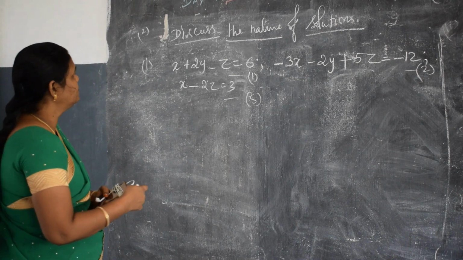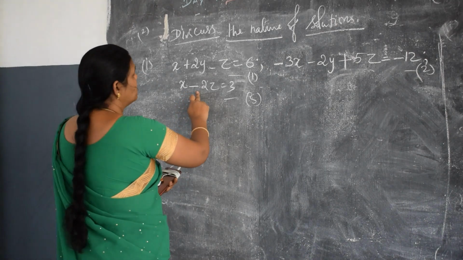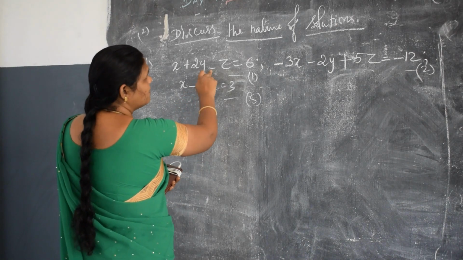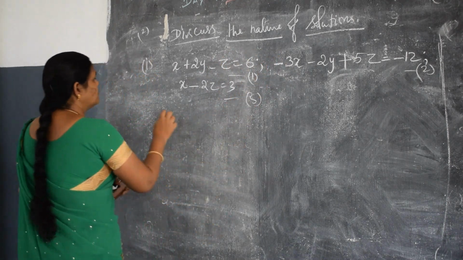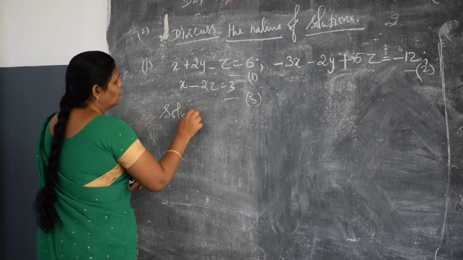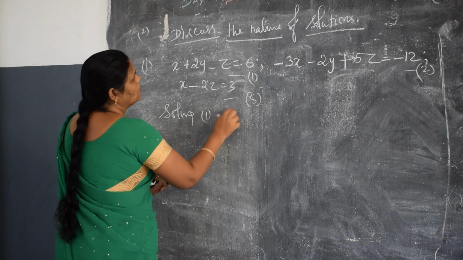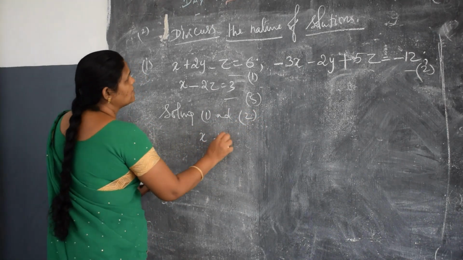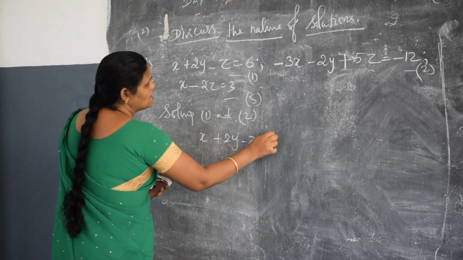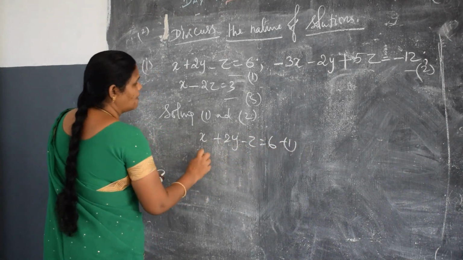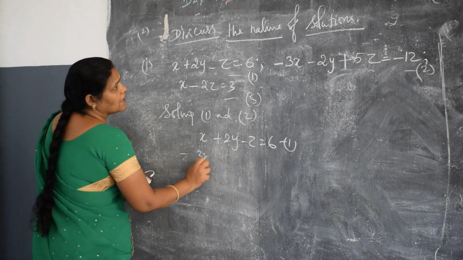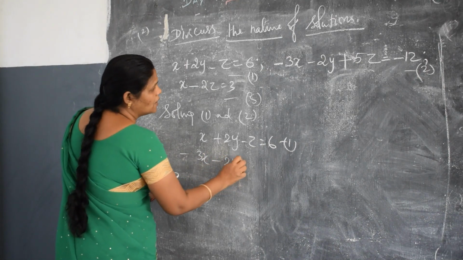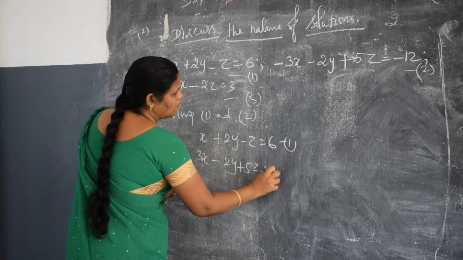In this one, the term y is absent in the third equation. So first we will solve 1 and 2. Equation 1 is x plus 2y minus z is equal to 6, and equation 2 is minus 3x minus 2y plus 5z is equal to minus 12.